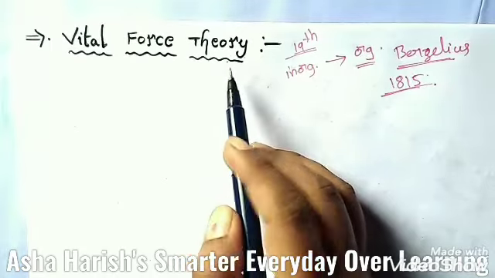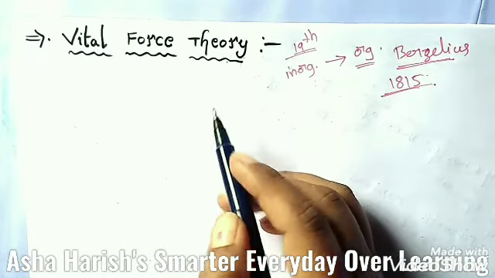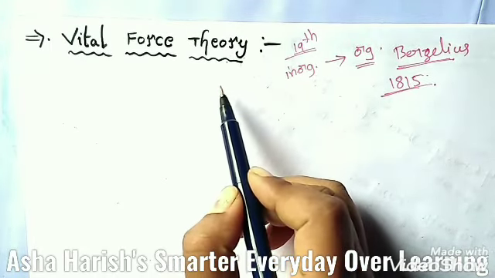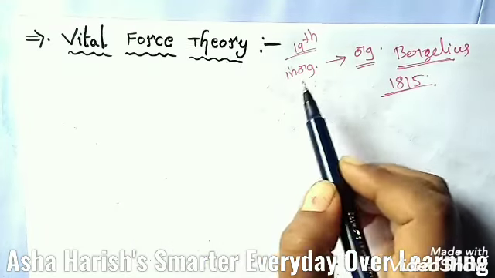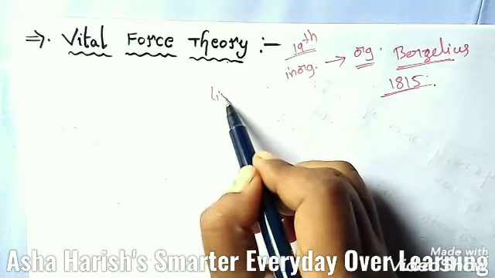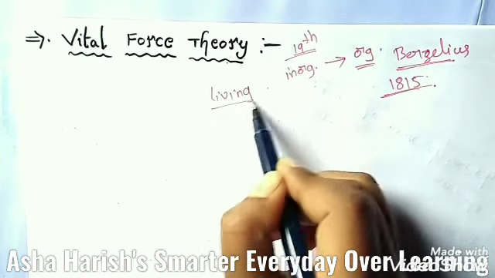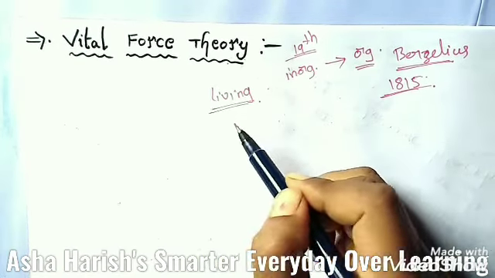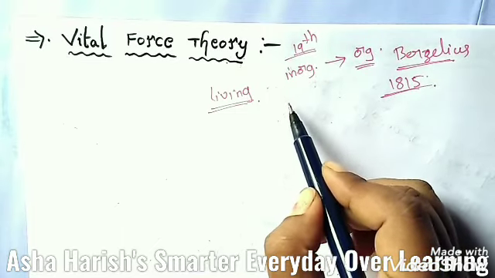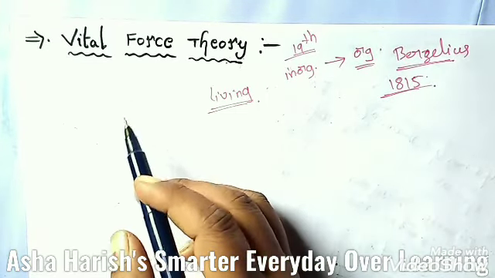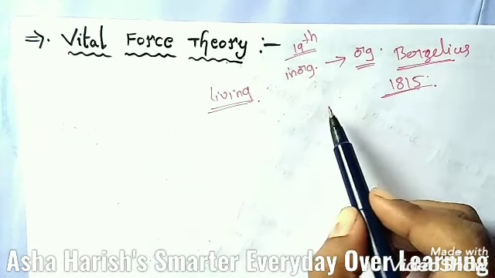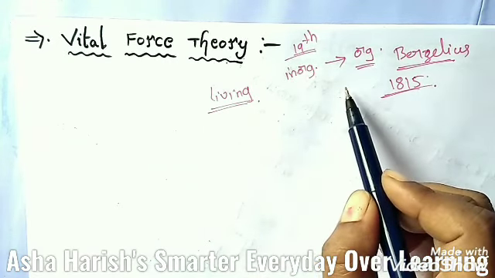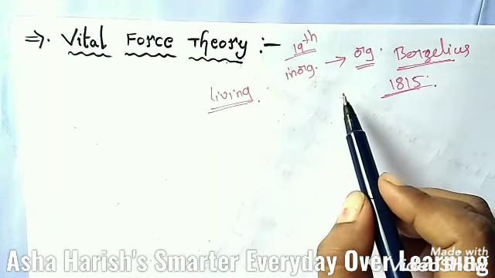According to this theory, organic compounds are produced only under the influence of some mysterious force existing in the living organism. This force is called vital force. Since such a mysterious force can't be created artificially, it is impossible to synthesize organic compounds in the laboratory.